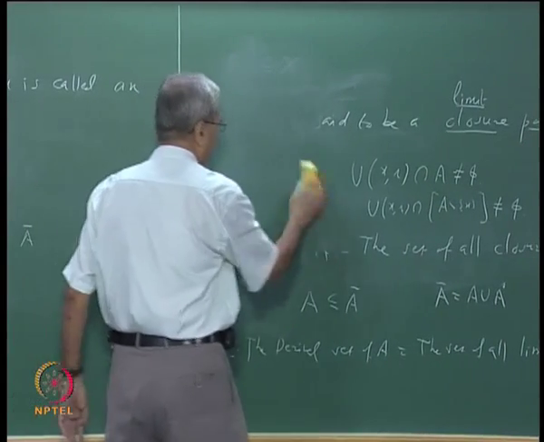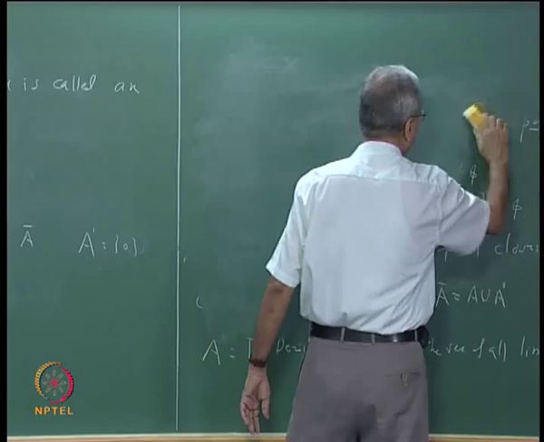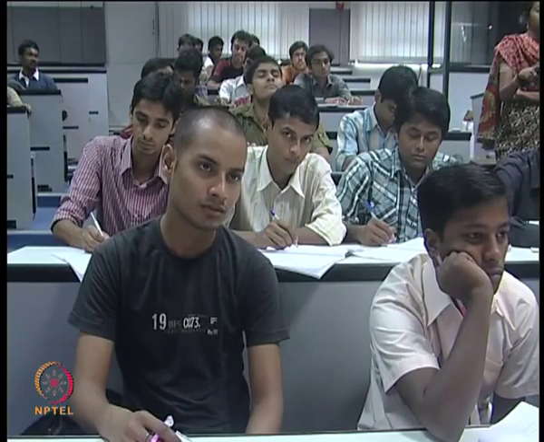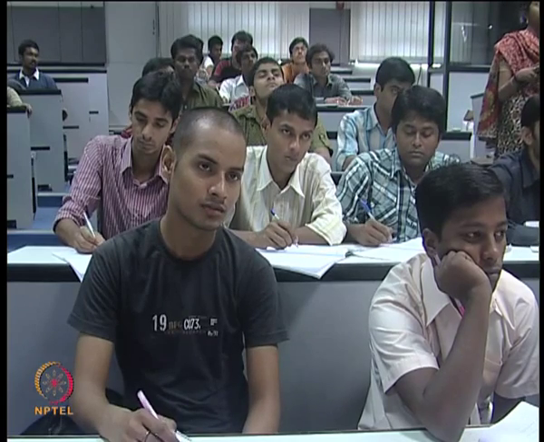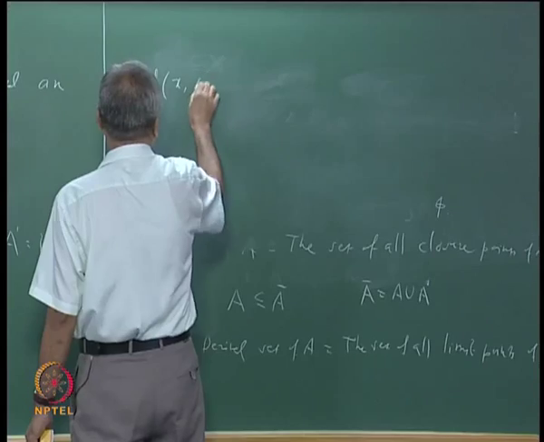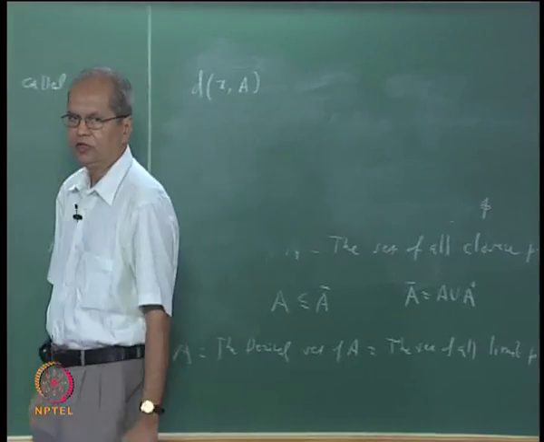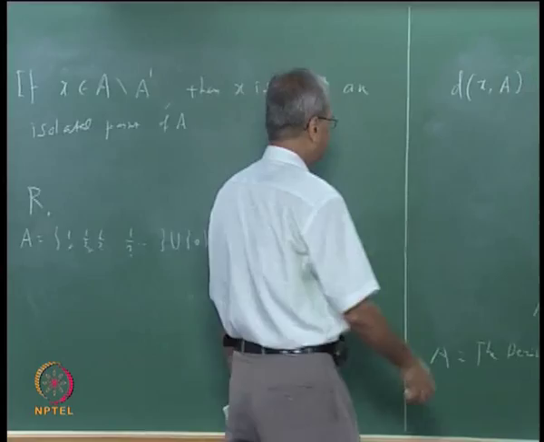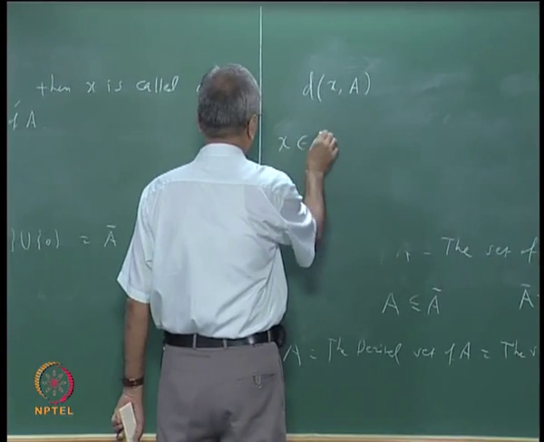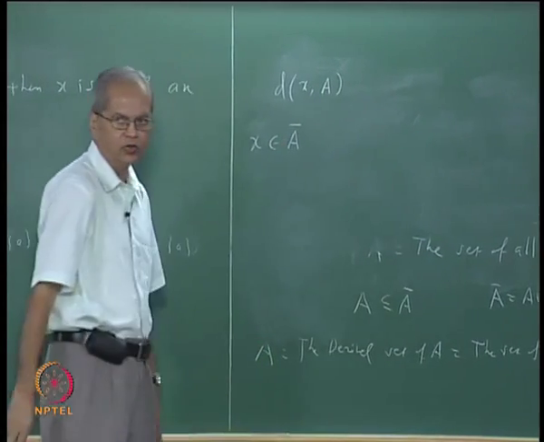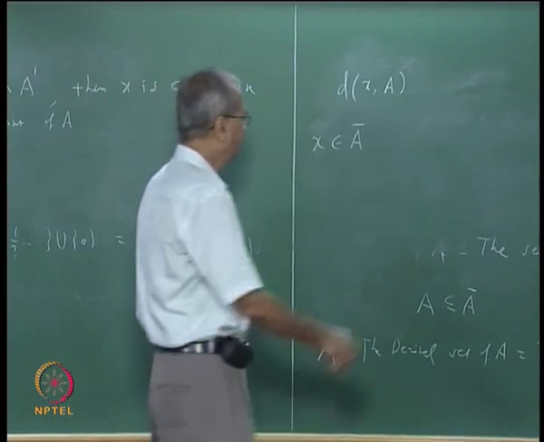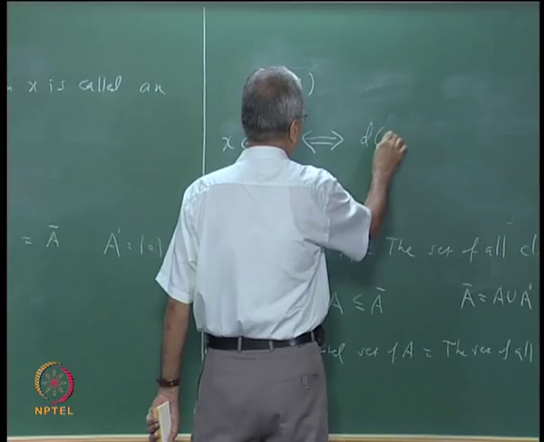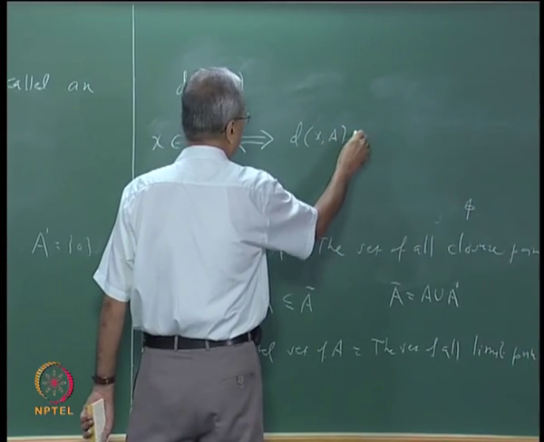There is one more thing that we should relate to this concept of closure. We have already defined what is meant by distance between x and A. So what I want to say next is: x belongs to A closure if and only if the distance between x and A is equal to 0.